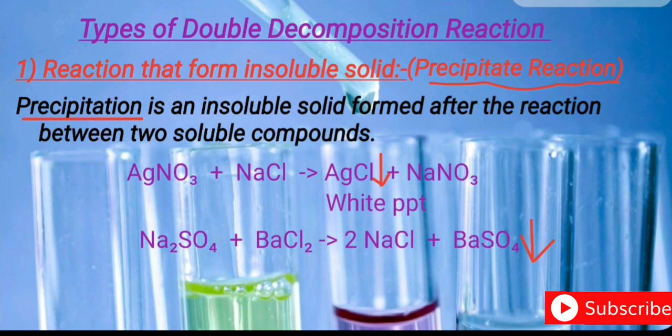Precipitation is the insoluble solid formed after the reaction between two soluble compounds. When two soluble compounds react, after the reaction you will find some insoluble compound settle down in the test tube or where the reaction takes place.